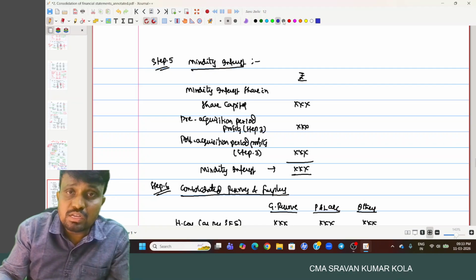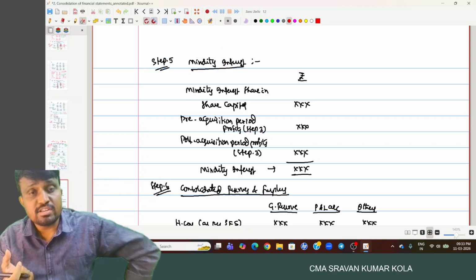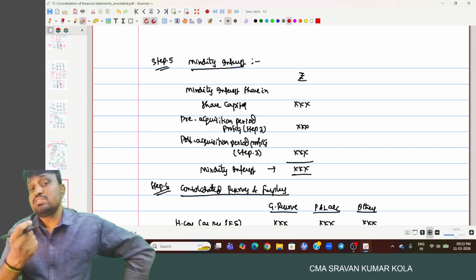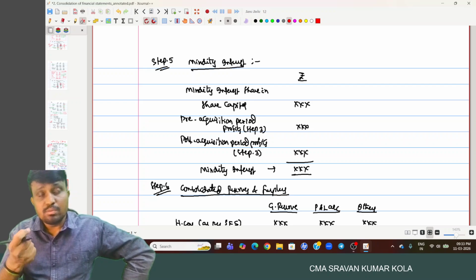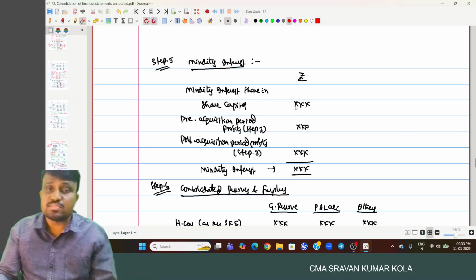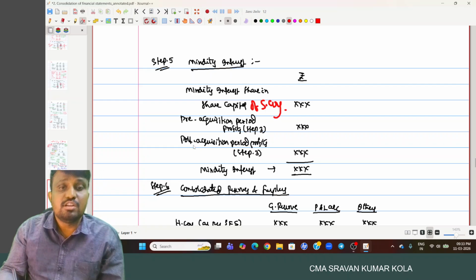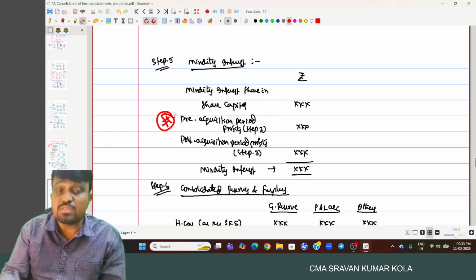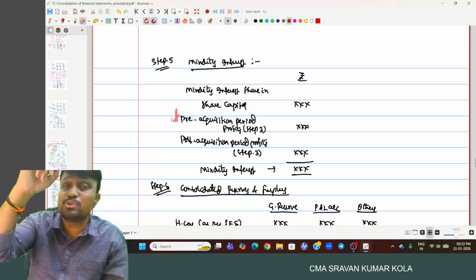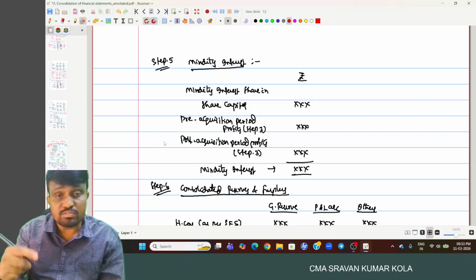Step 5 is relating to what? Consolidated minority interest. And already we discussed what minority interest stands for. The percentage of shares held by persons other than the parent company is said to be minority interest. Minority interest is calculated as minority interest share in share capital of the subsidiary company plus pre-acquisition period profits of the subsidiary. Pre-acquisition period profit portion we already computed in step 3, analysis of reserves and surplus. From there we have to consider post-acquisition period profits of the subsidiary relating to minority interest. That we also discussed in step 3.